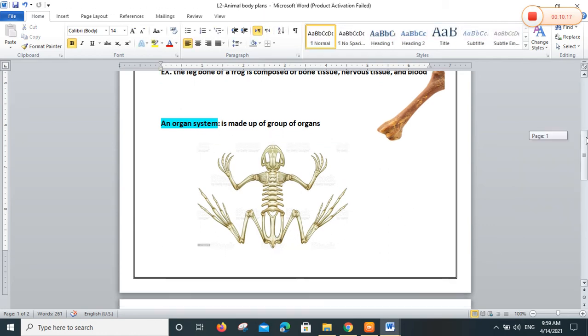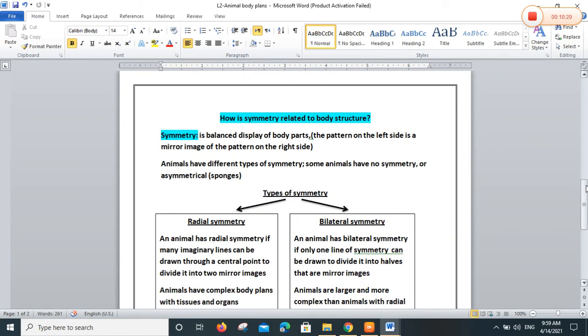Okay? We move to the main parts in the animal body called symmetry. It's very important to mention symmetry, which organizes the body structure of the animal. Also, when I speak about animals, don't forget I speak about human beings, me and you. How is symmetry related to body structure? Symmetry is a balanced display of body parts.